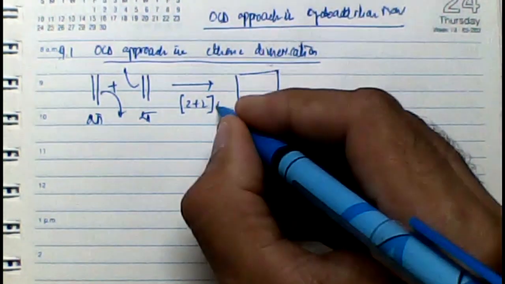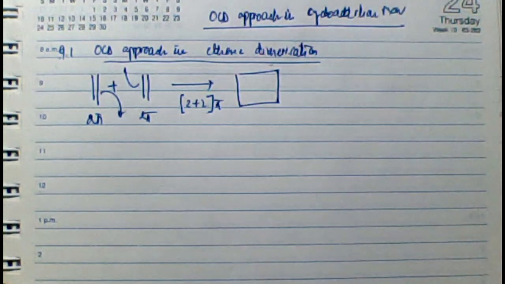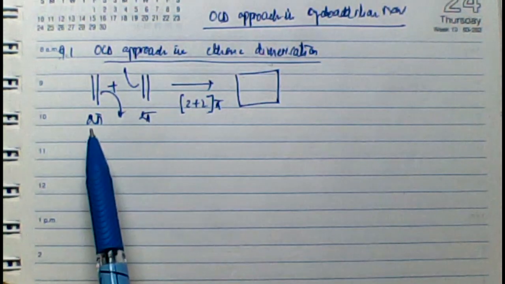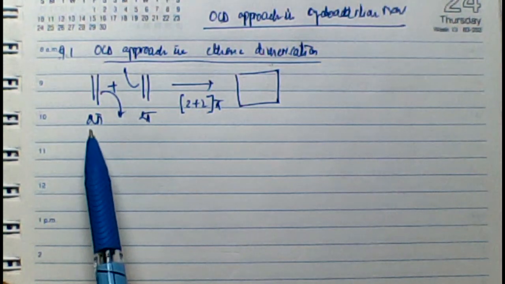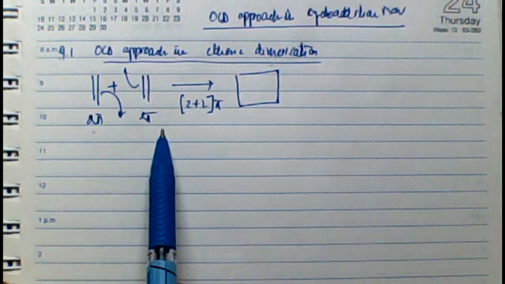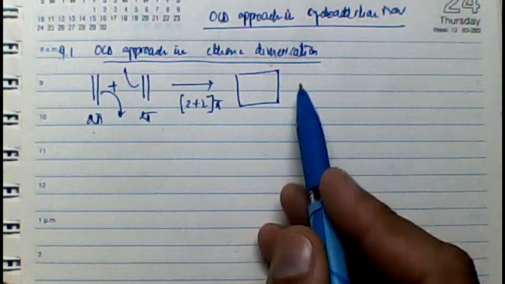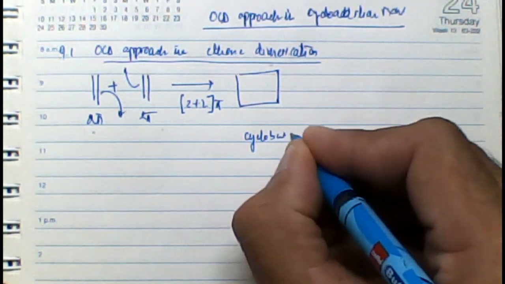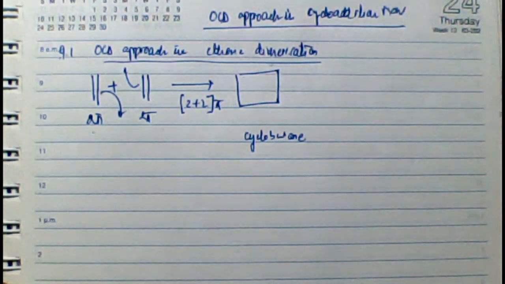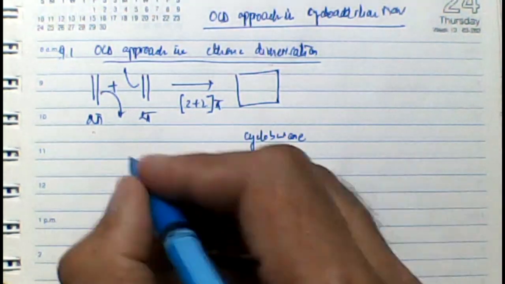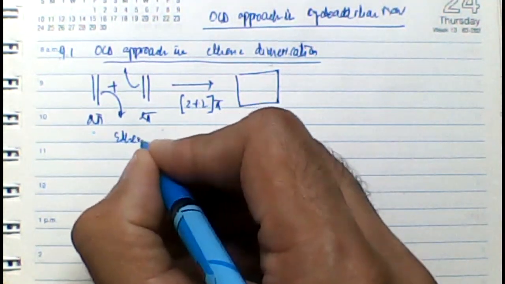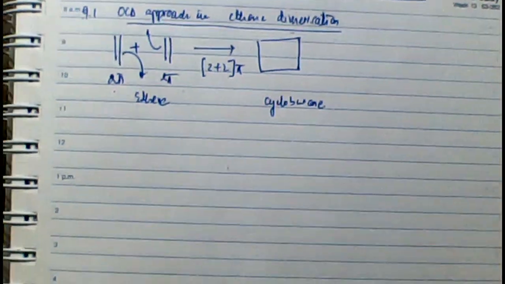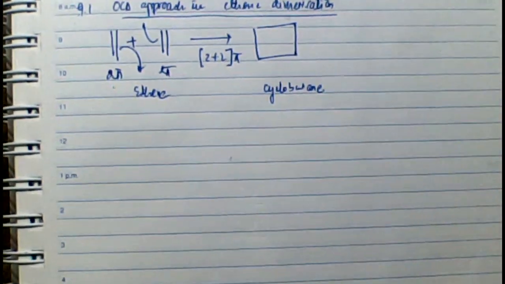The reactant is two ethene molecules and the product is cyclobutane. Two ethene molecules come in and form a cyclobutane molecule. This is one ethene, this is the second ethene. I consider this entire thing as one molecule.